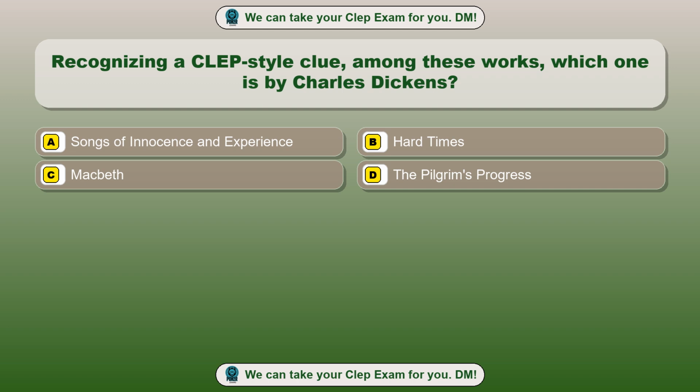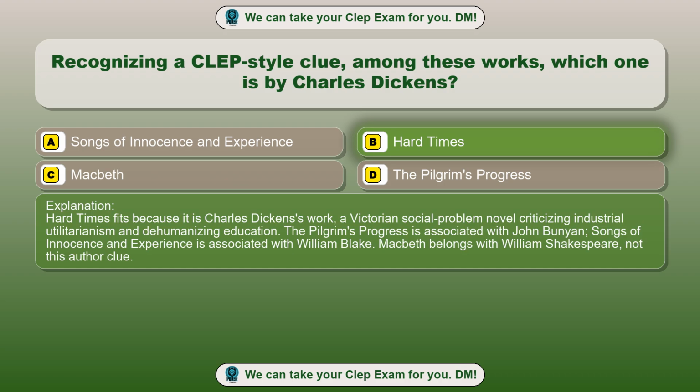Option A, Songs of Innocence and Experience. Option B, Hard Times. Option C, Macbeth. Option D, The Pilgrim's Progress. The correct answer is option B, Hard Times. Hard Times fits because it is Charles Dickens's work, a Victorian social problem novel criticizing industrial utilitarianism and